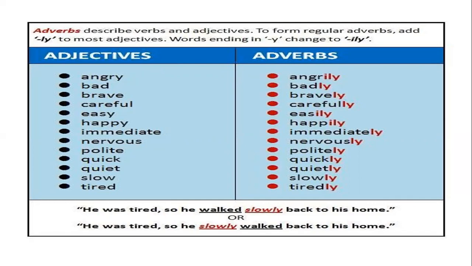So angry, angrily, bad, badly, brave, bravely, careful, carefully, easy, easily, happy, happily, immediate, immediately, nervous, nervously, polite, politely, quick, quickly, quiet, quietly, slow, slowly, tired, tiredly.